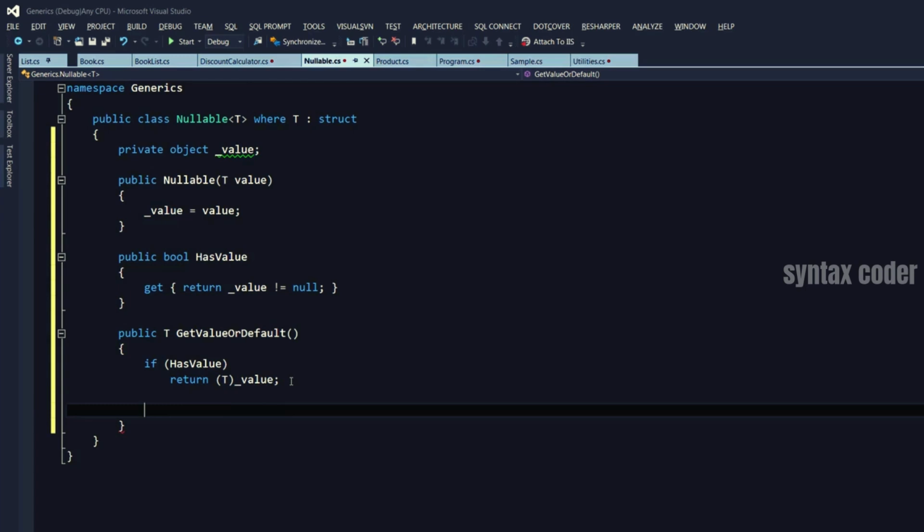Now, what if it's not set? What if it's null? We need to find the default value for that type. How do we do that? We use the default operator. So we say return default of T.